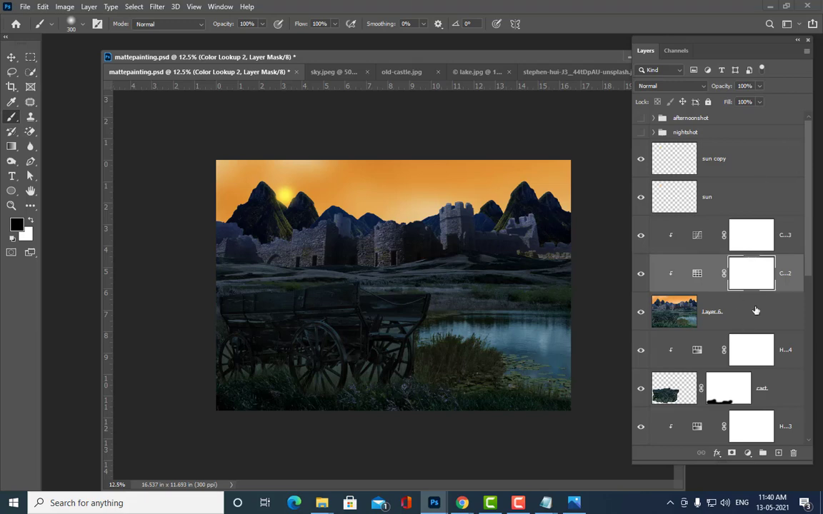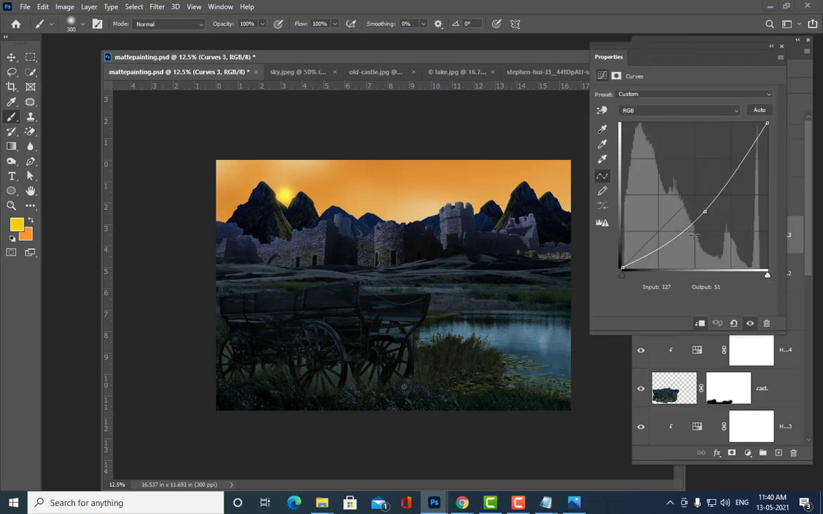We'll now start creating a fog. So how can we create a fog? Can anybody tell? Anybody can tell how to create a fog? Nobody can tell?